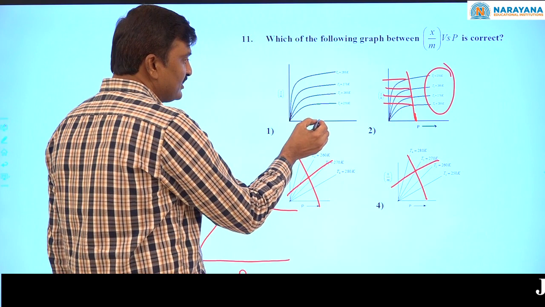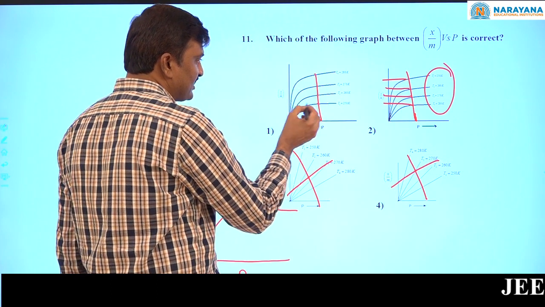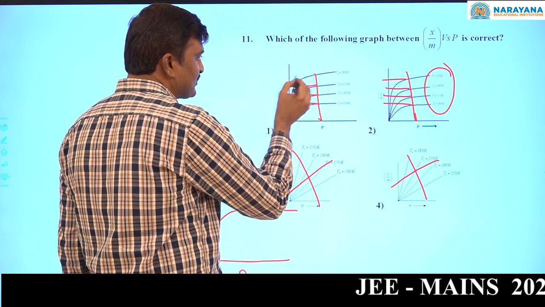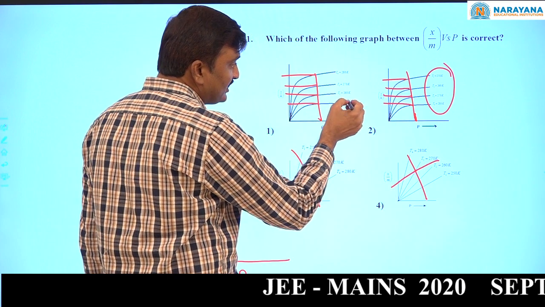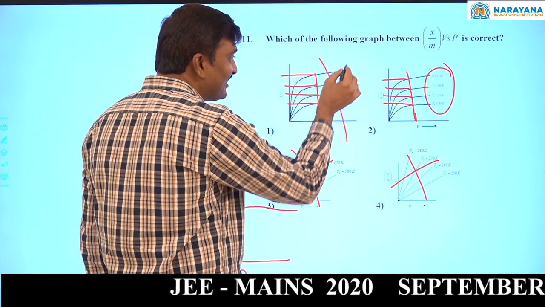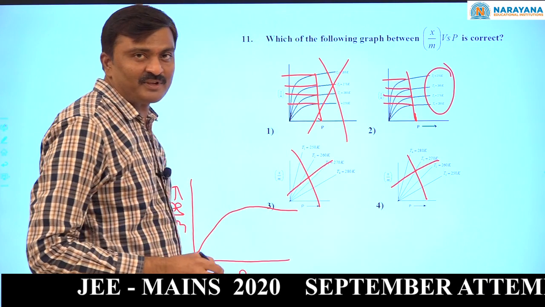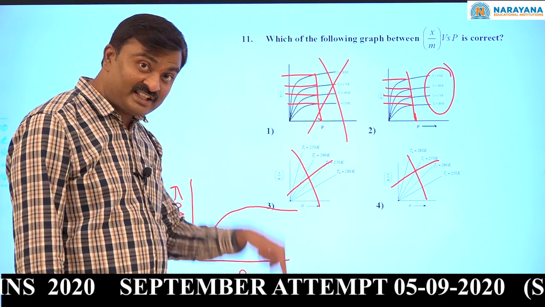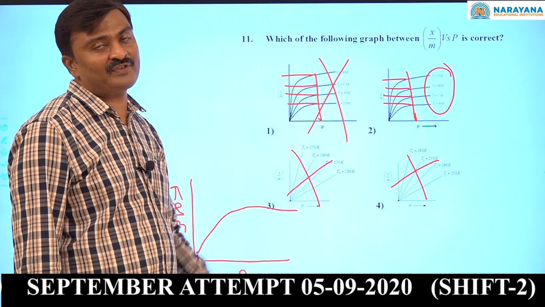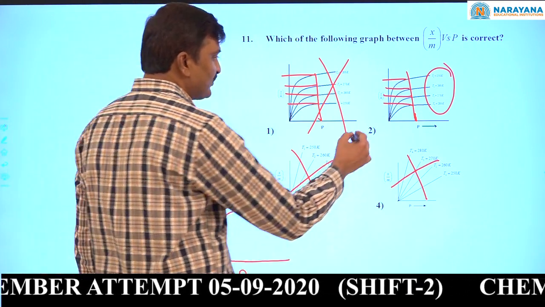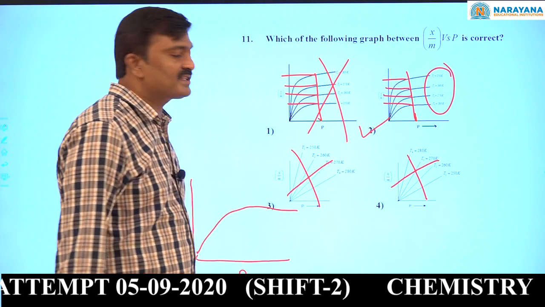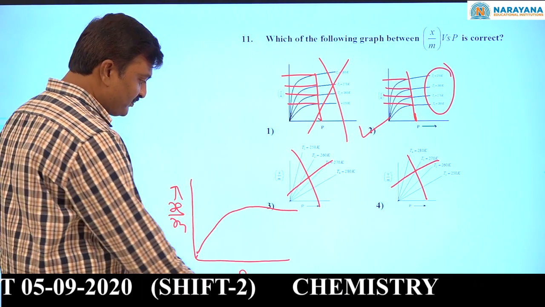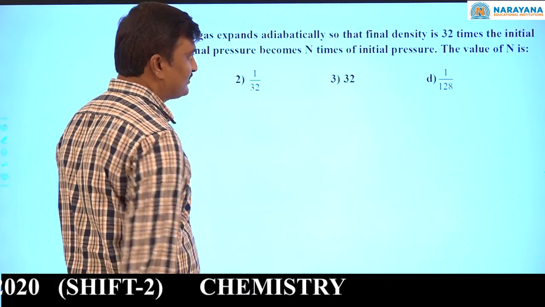But here if you keep the pressure constant, extent of adsorption increases with increasing the temperature. Wrong. With increasing the temperature, extent of adsorption has to decrease. So finally, correct answer is second option. Now, come to the next question.